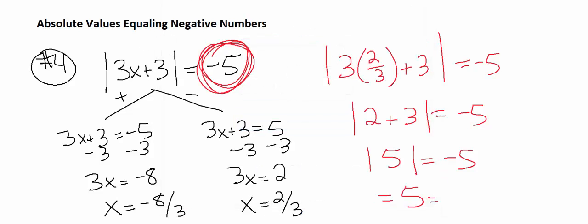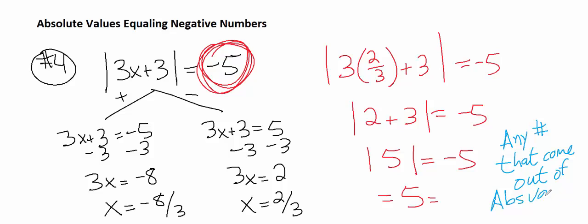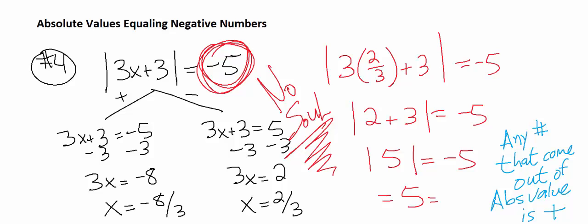If you think about it, whatever number we have inside an absolute value is always going to be positive. So it can never equal a negative number. So remember that. Any number that comes out of an absolute value is positive. And so you can't have it equal to a negative 5. Anytime you see absolute value equaling a negative 5, you're going to say that the answer is no solution. No soul. The problem's got no soul.